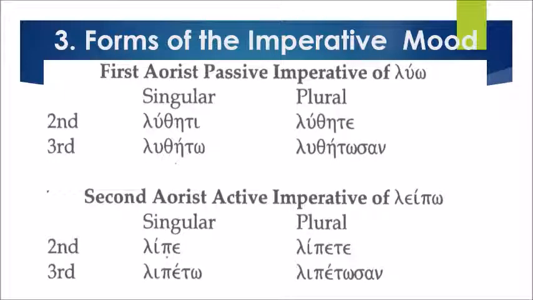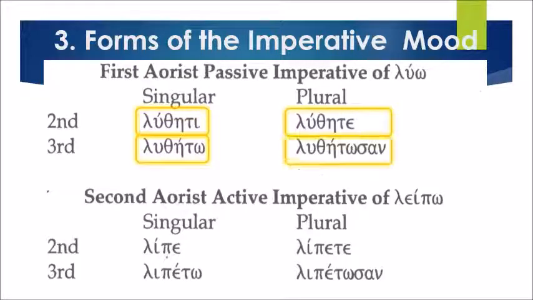Let's proceed to the first aorist passive imperative of luo. This time, when you translate this, the key term is being. Second person singular is luthEti. Third person, luthEto. Plural, second person, luthEte. And third person, luthEtosan. Let's read. First aorist passive imperative of luo. Begin. LuthEti, luthEto, luthEte, luthEtosan. Very good.